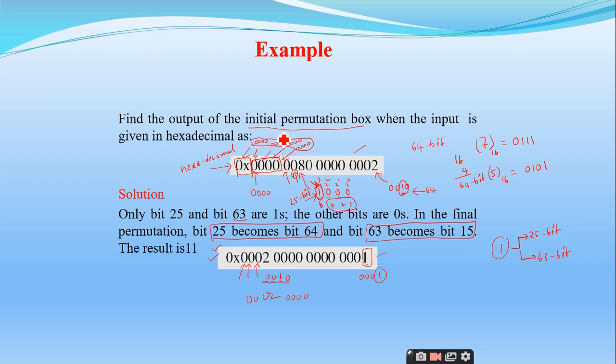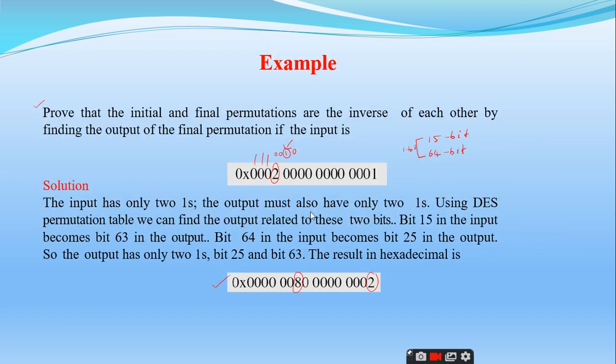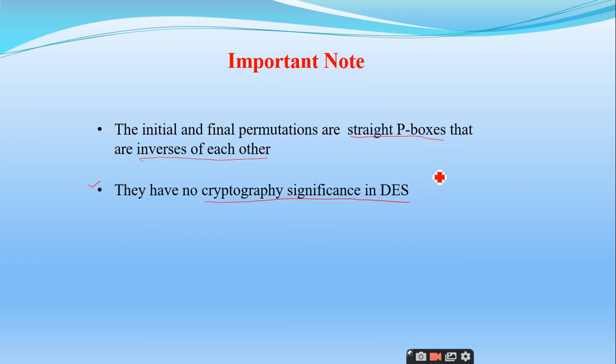Yes, sir. So here the 25th bit has been converted to 64, and in the final permutation the 64th bit is again converted to the 25th bit. So there is no significance for the initial P-box and the final P-box in the DES algorithm. No cryptographic significance is there.